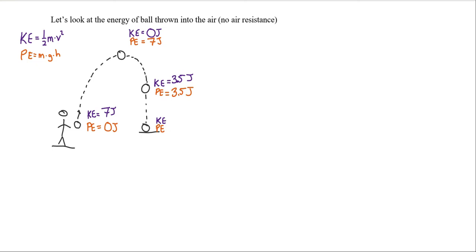And lastly, as the ball is reaching the initial height that it was, again, the height is now at 0, which means there are 0 joules of potential energy. What is happening to the kinetic energy here? The kinetic energy is, again, 7 joules. And this actually matches our understanding that parabolic motions will have symmetrical velocities at the same height, right? They have the same amount of kinetic energy, meaning the velocity is the exact same in size.